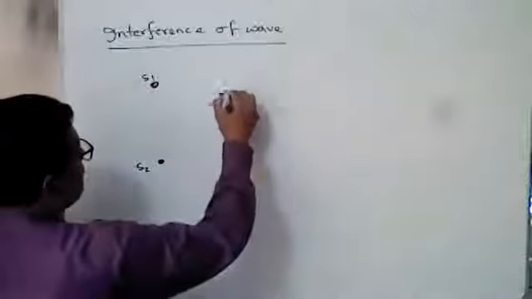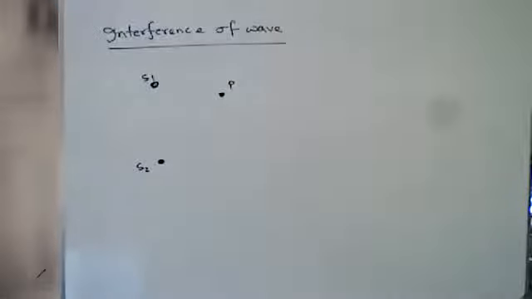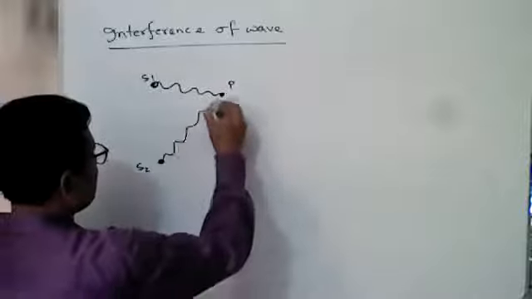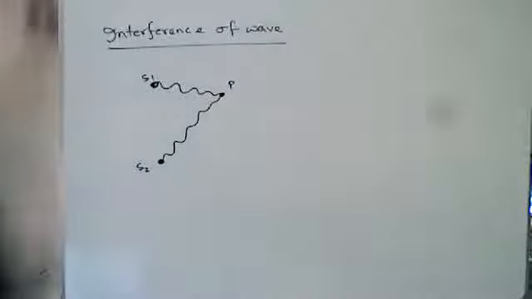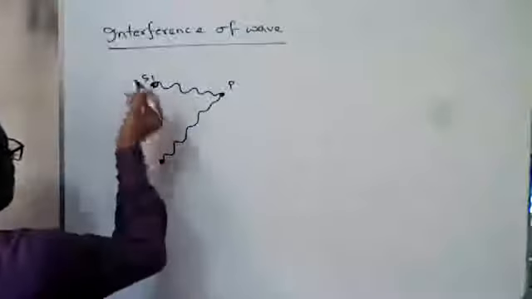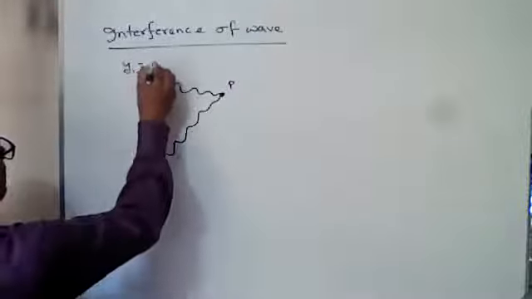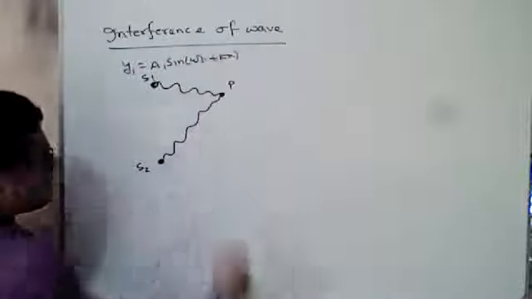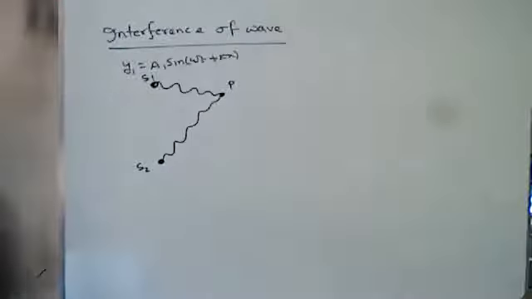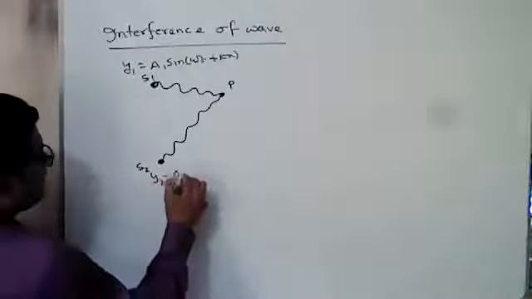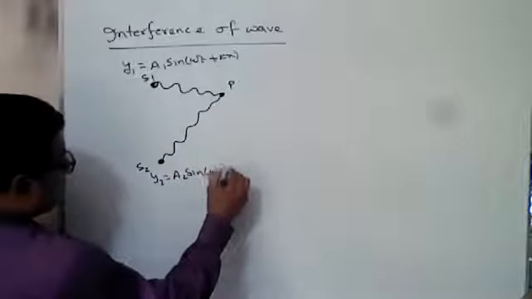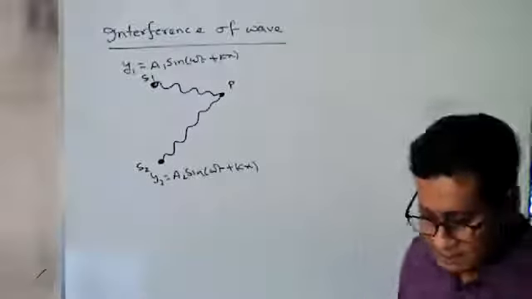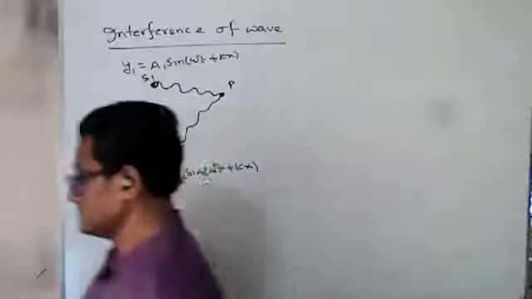We consider a point here, this is P. One wave travels to this position and the other wave travels and meets at point P. For Y1, when t equals 0, Y1 equals A1 sine omega t plus kx. And Y2 will be A2 sine omega t plus kx. Plus or minus, you can consider any of them: omega t plus kx, omega t minus kx.